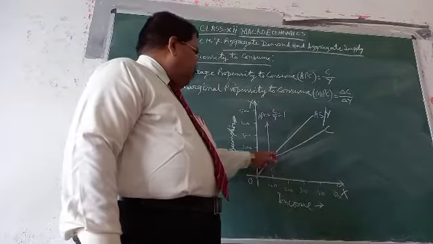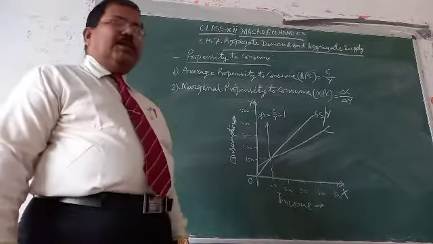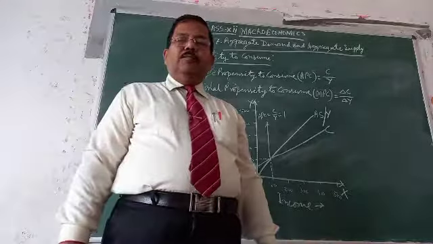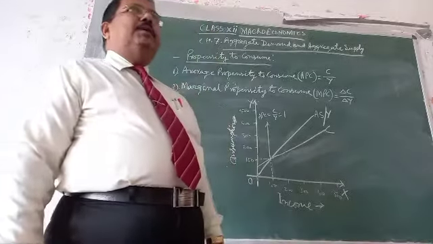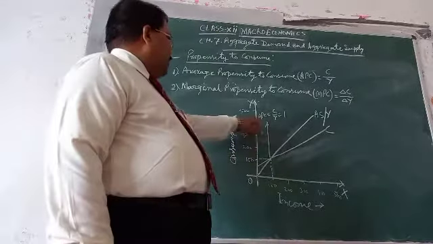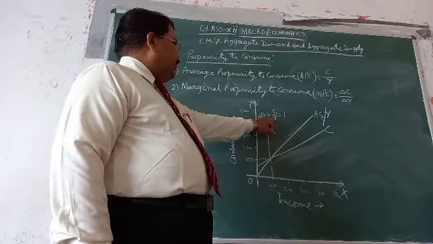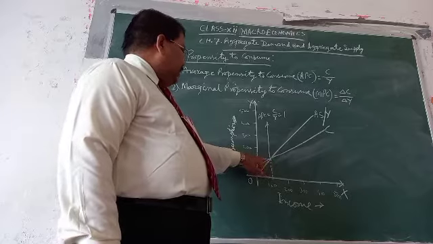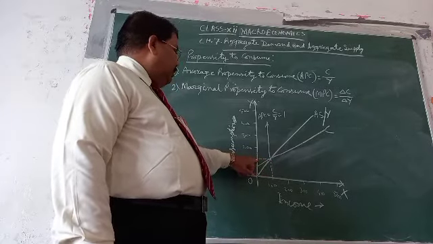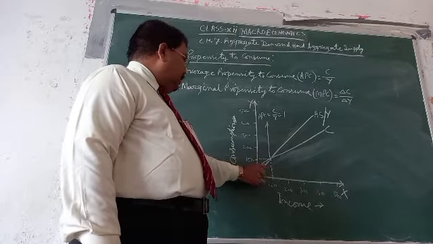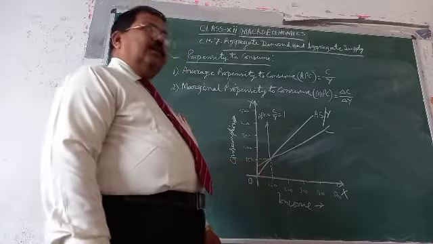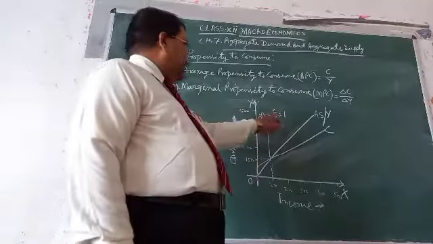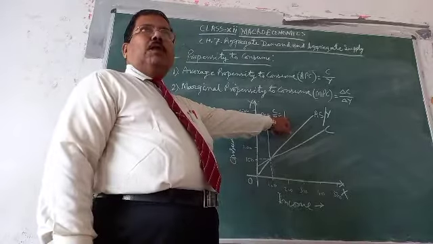Now, at any point of the consumption curve, we can derive the average propensity to consume, APC equal to C by Y. At the break-even point, income is 100 and consumption is also 100. So 100 divided by 100 equals 1.